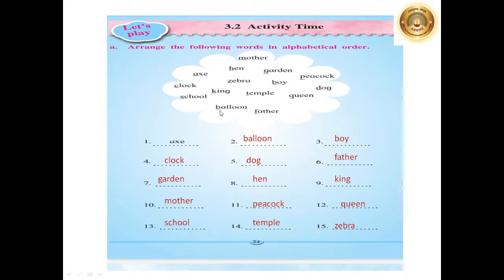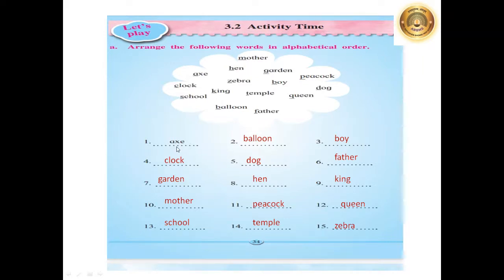One more word we got which is starting from the B. What is that? B-A-L-L-O-O-N, balloon. And here is the word starting from F. F-A-T-H-E-R, father. Now, in A, B, C, D, E, F, G, H, I, J, K, L, M, N, O, P, Q, R, S, T, U, V, W, X, Y, Z. We have to keep these all alphabets in our mind when we are arranging these words here in the numbers.